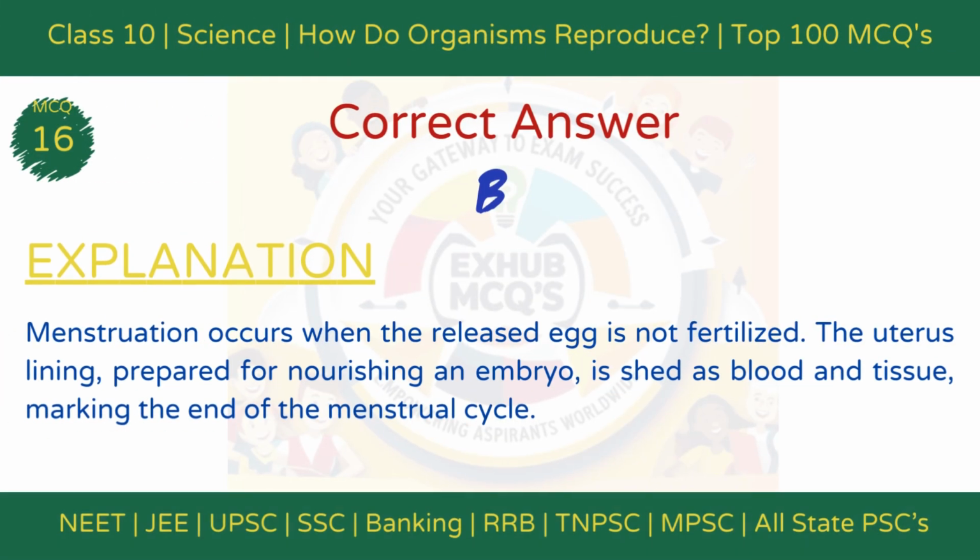The correct answer is option B, fertilization failure. Explanation. Menstruation occurs when the released egg is not fertilized. The uterine lining, prepared to nourish an embryo, is shed as blood and tissue, marking the end of the menstrual cycle.